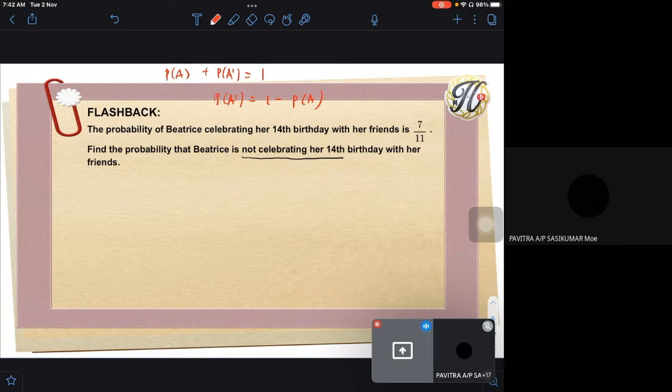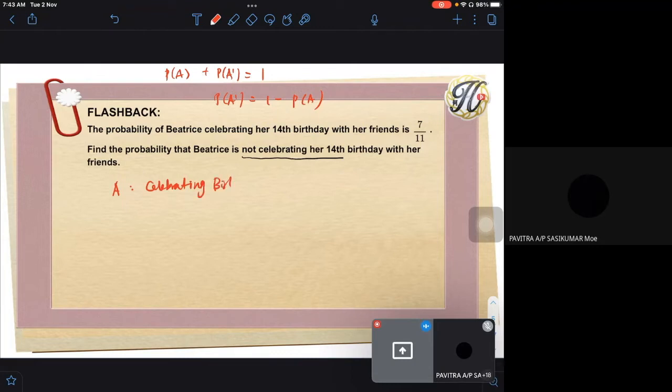So good. The way you do it is, if you write it in the proper way, not celebrating birthday, maybe we can use A. Okay, celebrating birthday.